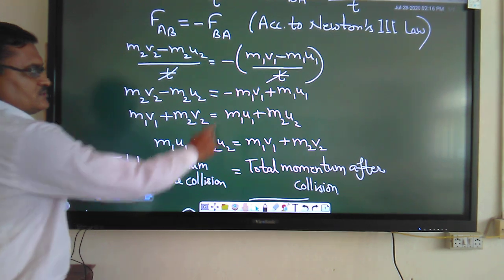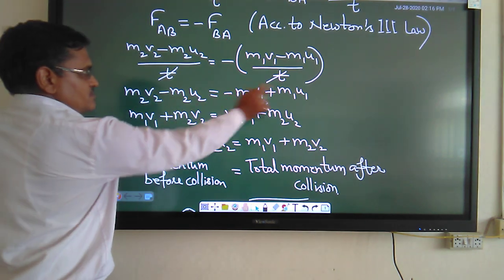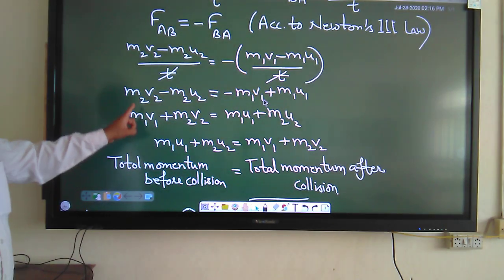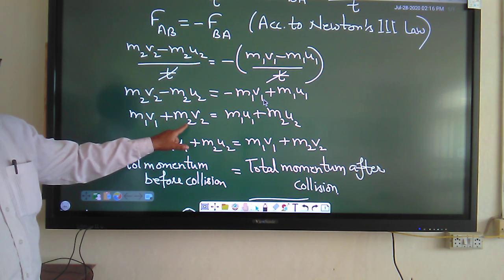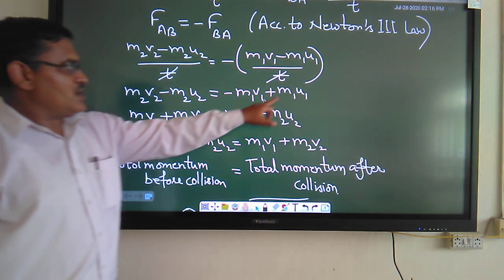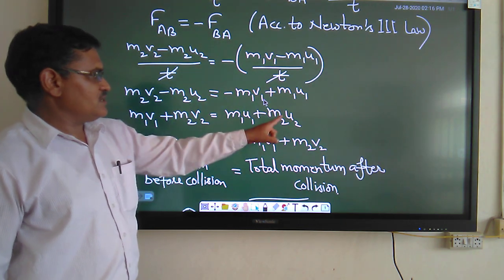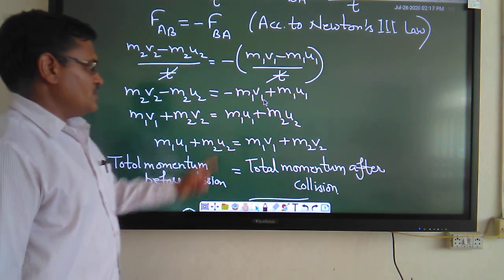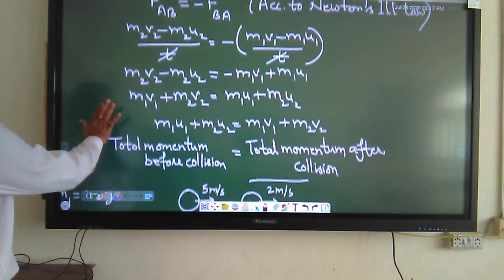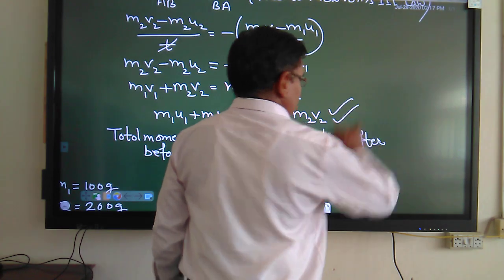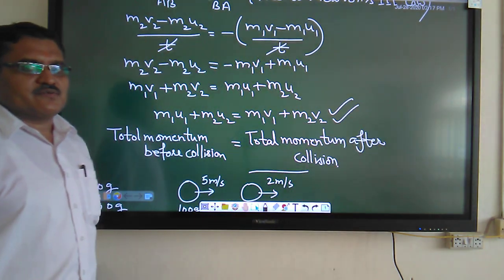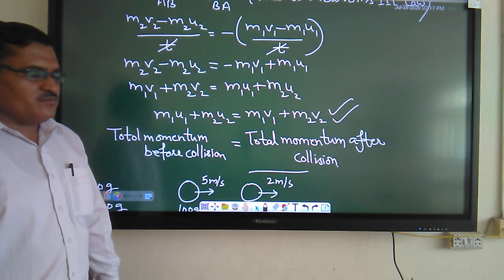Transposing the terms, this term here and this term there, m1 v1 plus m2 v2 is equal to m1 u1 plus m2 u2. You can write it this way, and this is the derived equation. In this way we can derive.